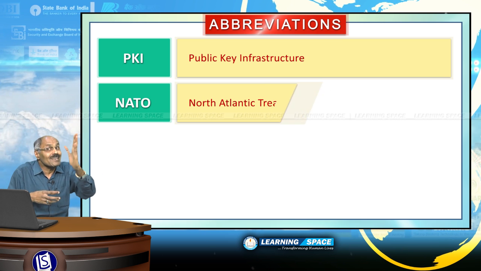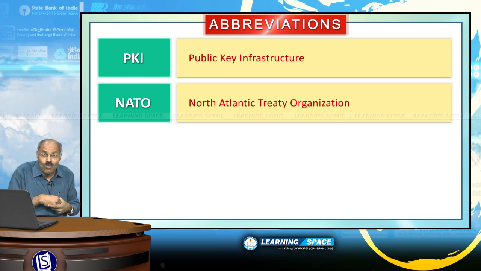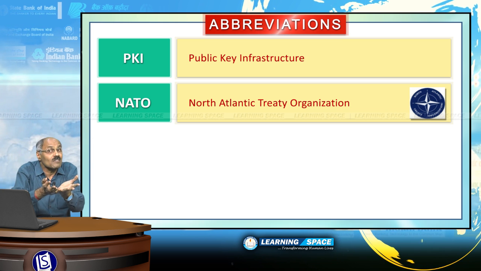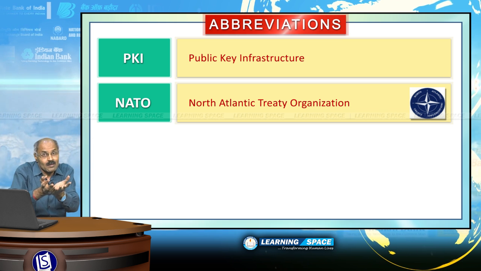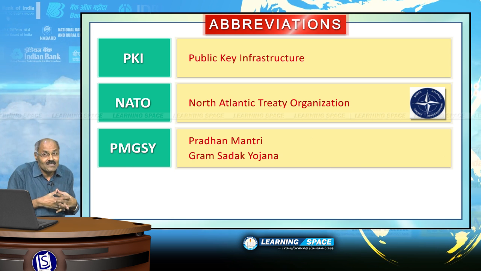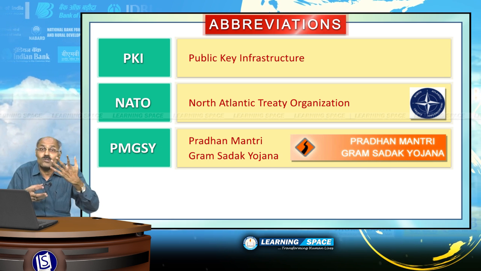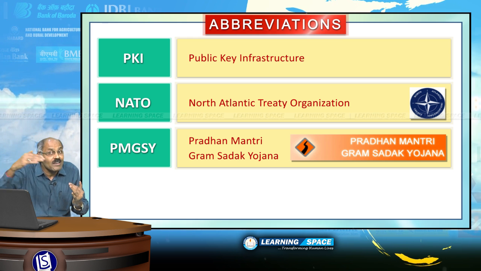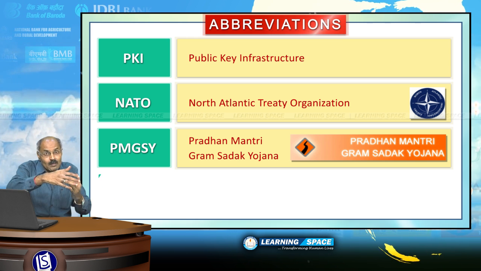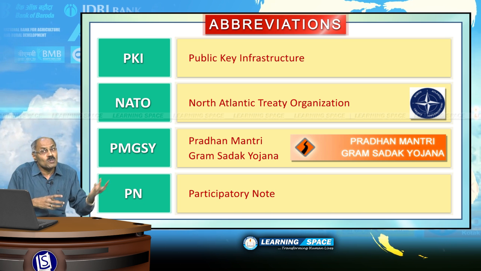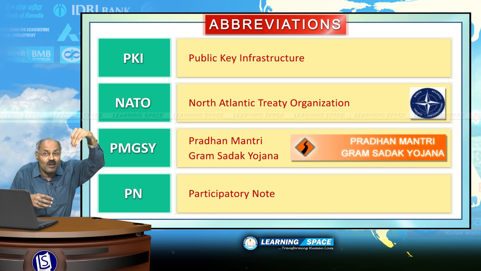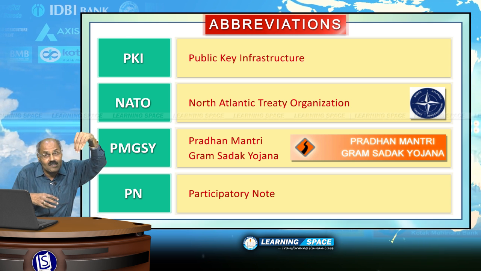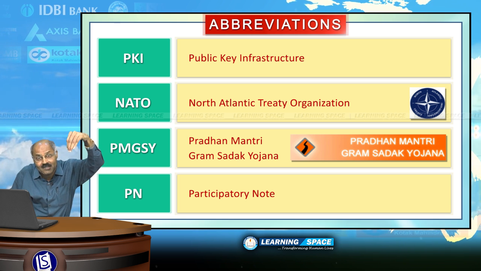NATO, North Atlantic Treaty Organization, started on 4th April 1949. It is the military bloc of around 28 countries. Pradhan Mantri Gram Sadak Yojana started in the year 2000 so as to connect rural habitations through all-weather roads. Participatory notes are issued by foreign portfolio investors which facilitate investment of foreigners in the Indian stock market.